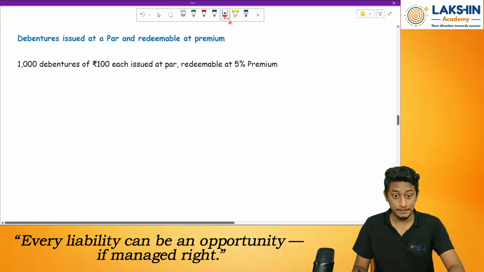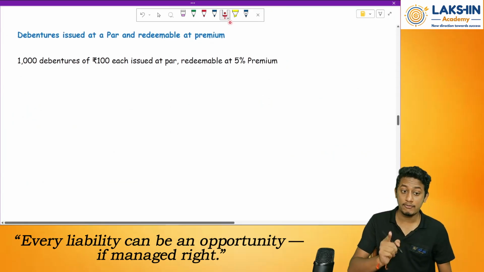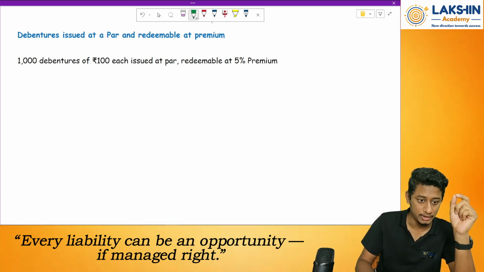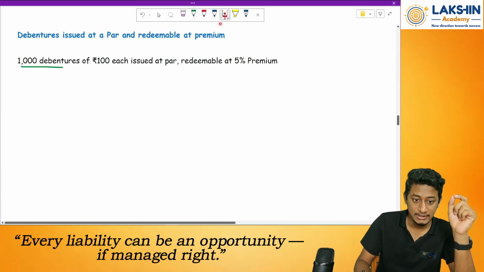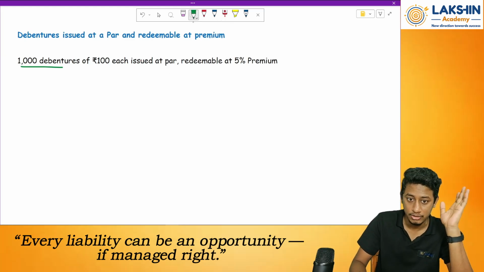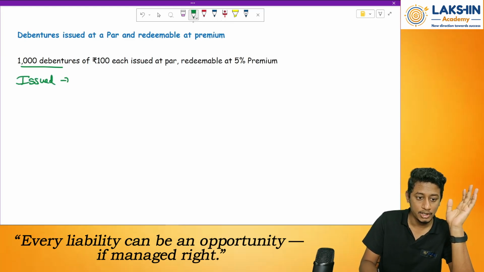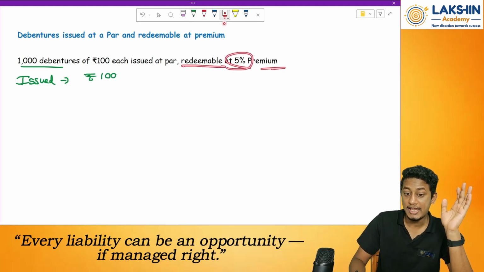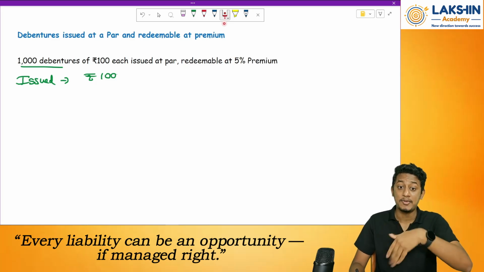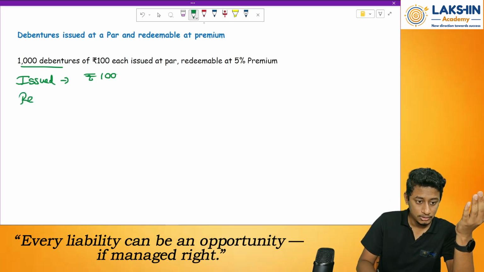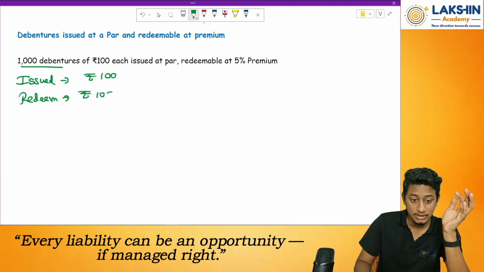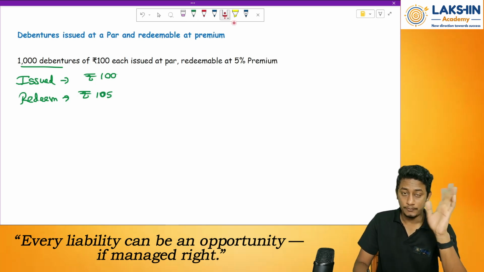Debentures are issued at par, but redeemable at premium. Now I want everybody's attention here, because this is the part where you might get confused. Look over here: 1000 debentures of rupees 100 each are issued at par. That means 100 rupees I am receiving. Now they are redeemable at a 5% premium. That means I am redeeming them at a 5% premium. How much will that be? 100 into 5% is 5 rupees, so that is 105 rupees.